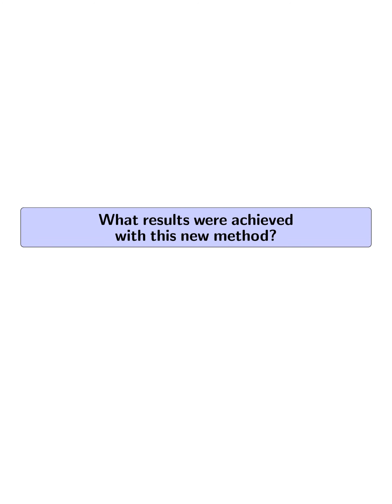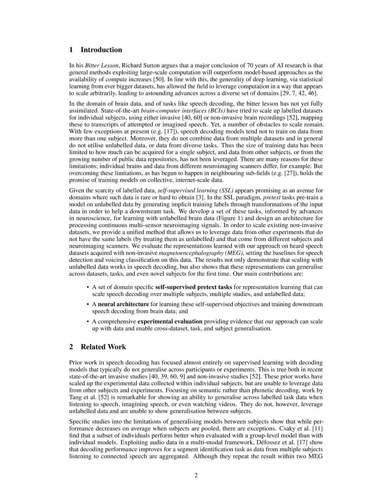What results were achieved with this new method? The new method achieved significant results in scaling speech decoding with unlabeled data. The representations learned with pretext tasks demonstrated the ability to generalize across datasets, subjects, and tasks.